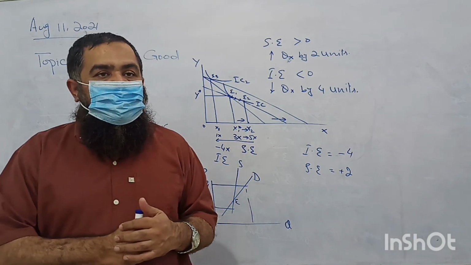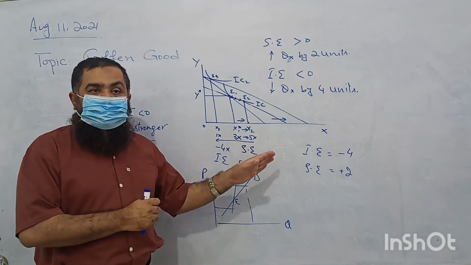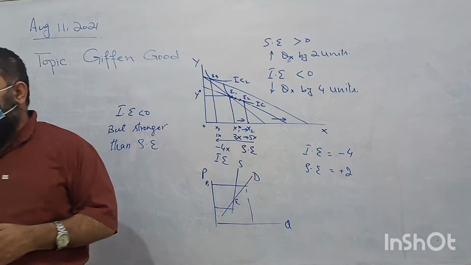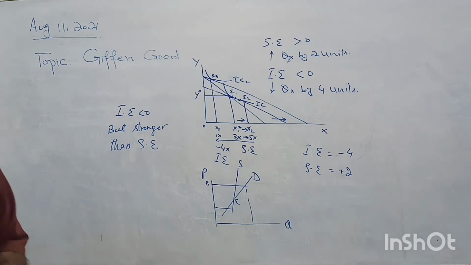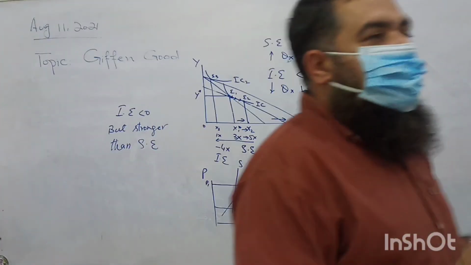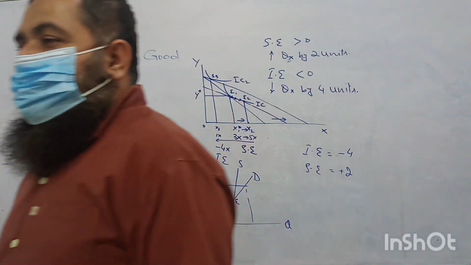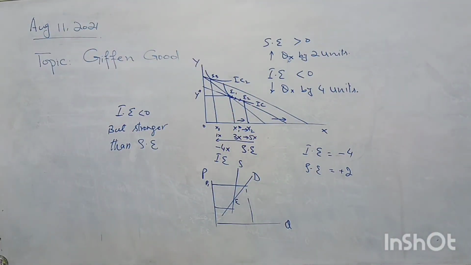Clear? Yes. So its demand is positively sloped like supply curve. Any question? So we find this thing that how Giffen good analysis is going to tell us the human behavior in the market, the consumer behavior. Should I proceed for the inferior good as well? What's your opinion? Another good which is in between Giffen and normal.